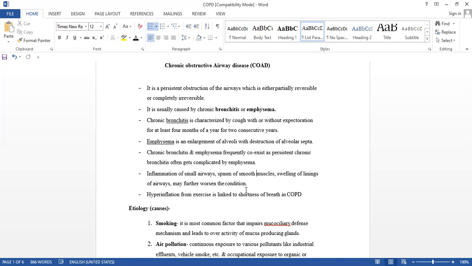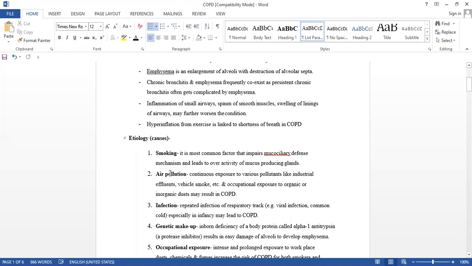Hyperinflation from exercise is linked to shortness of breath in COPD. If we exercise too much, it causes hyperinflation, which will again cause shortness of breath in COPD, chronic obstructive pulmonary disease.